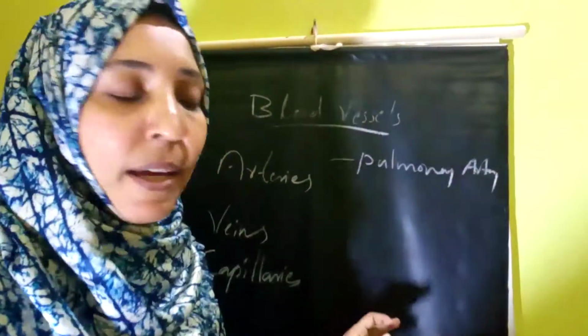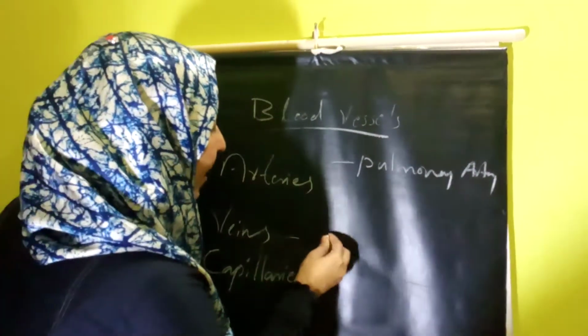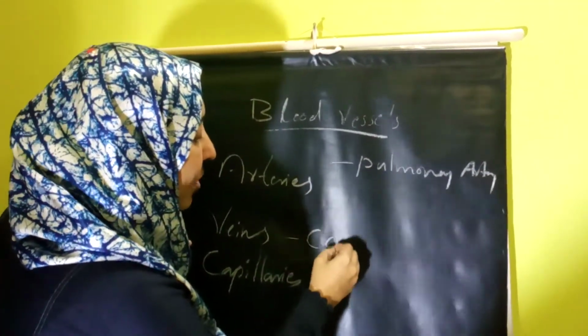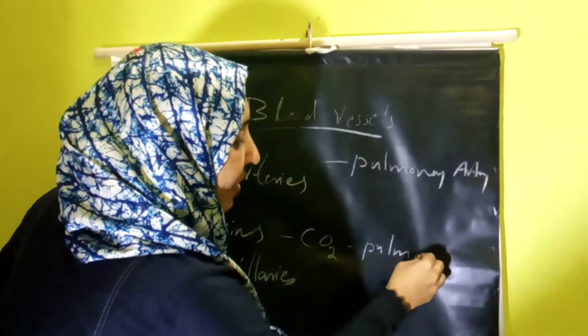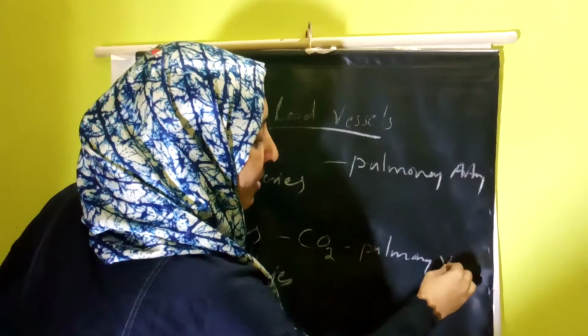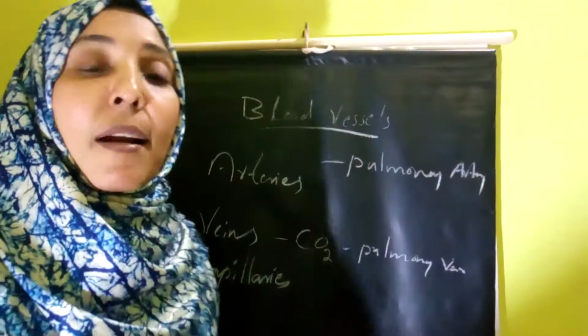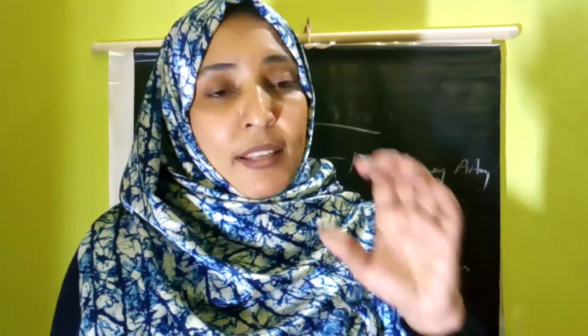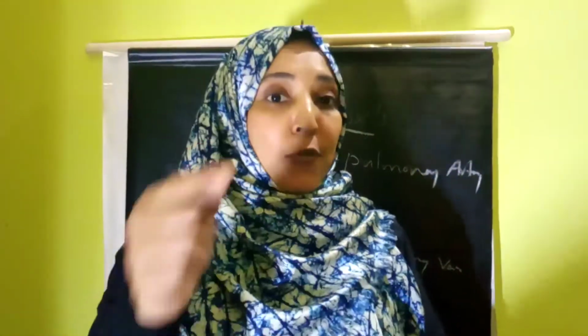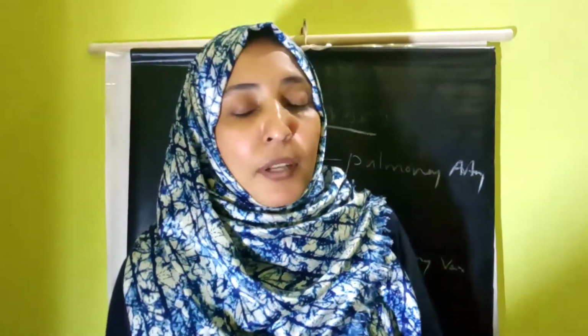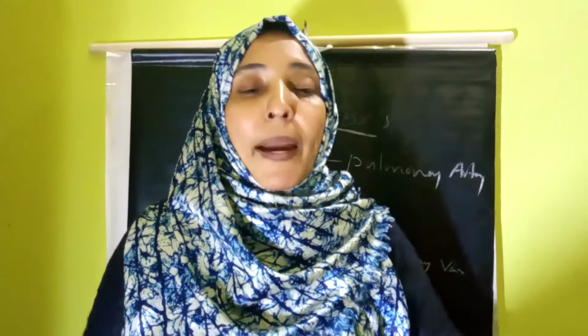At the same time, all veins are carrying carbon dioxide rich blood except the pulmonary vein. The pulmonary vein is carrying oxygen rich blood. So arteries carry oxygen rich blood from the heart to different parts of the body, whereas veins carry carbon dioxide rich blood from the different parts of the body back to the heart.